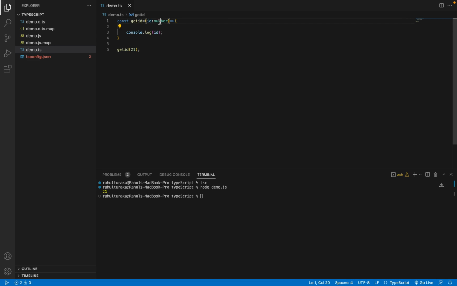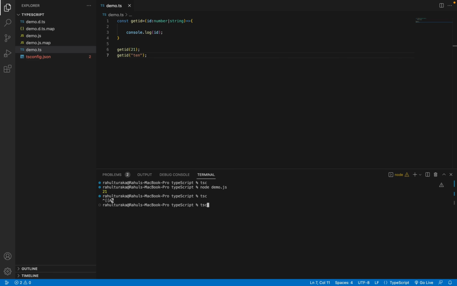So how to do that? We have set it to number. To also set it as a string, we need to use this symbol, the union symbol, that is the pipe symbol. So use the pipe symbol and mention the other type that you want. So now ID can be either a string or a number. As I have already called it with a number, let me call it with a string. Now if I give a string, it will take it. As you can see, there's no error.